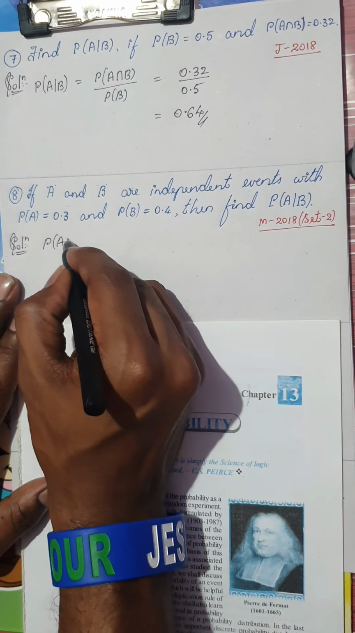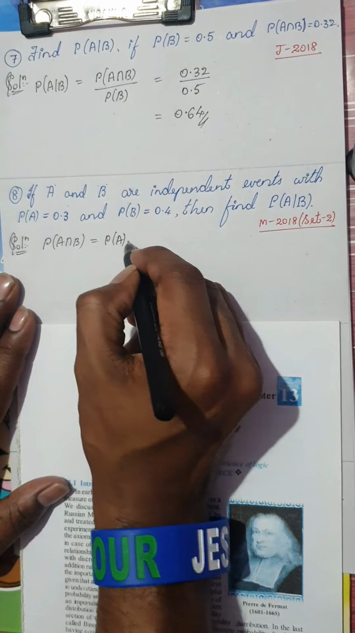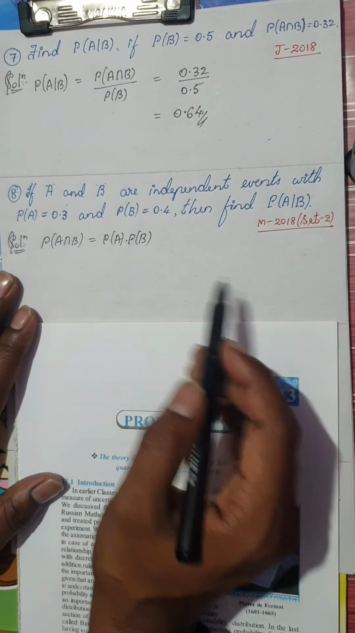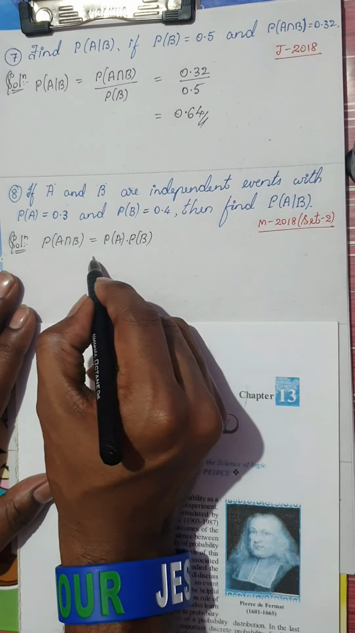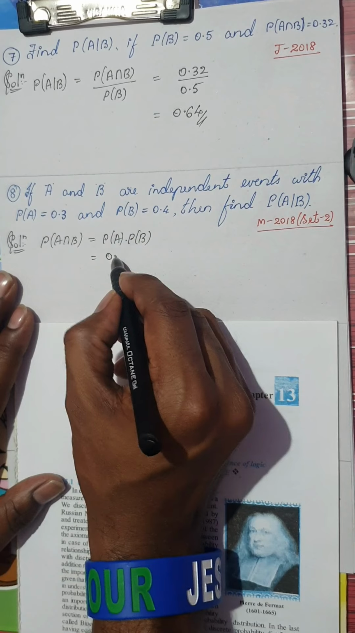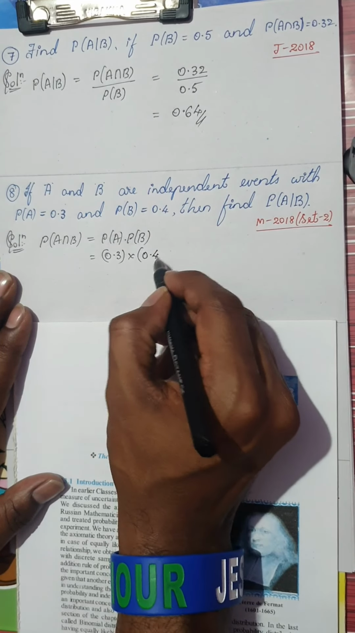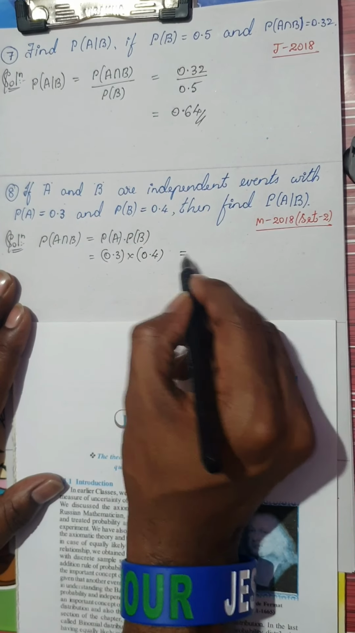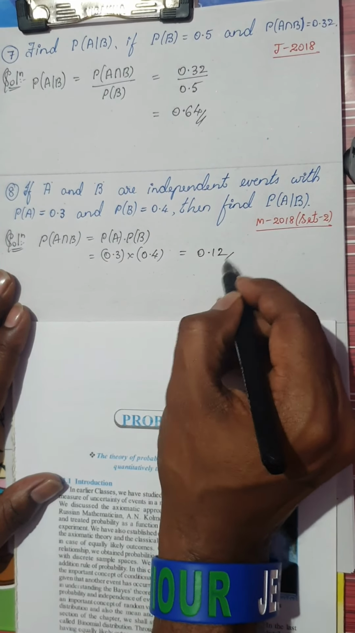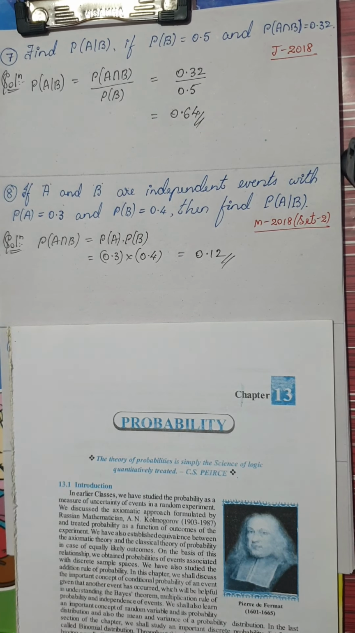Because the events are independent, probability of A intersection B would be nothing but probability of A into probability of B. Isn't it? We've already seen this in the second question there. So P of A is 0.3 into P of B is 0.4. So 0.3 into 0.4 would be 0.12. Okay, if you have any doubt, just check your calculators.